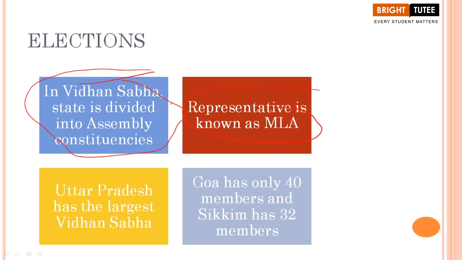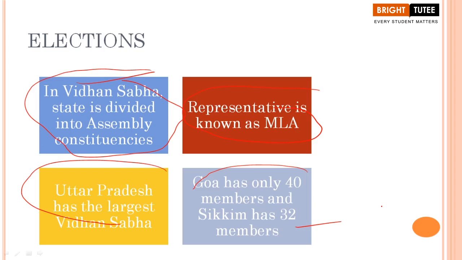Comparing the seats of all the states in our country, Uttar Pradesh has the largest Vidhan Sabha, comprising almost 403 members. But among smaller states, Goa has only 40 members, and Sikkim only has 32 members. So when we are talking about Lok Sabha elections or Vidhan Sabha elections, do not get confused. Lok Sabha means that we are talking at the national level. Vidhan Sabha means that we are talking about the assembly elections taking place at the state level.